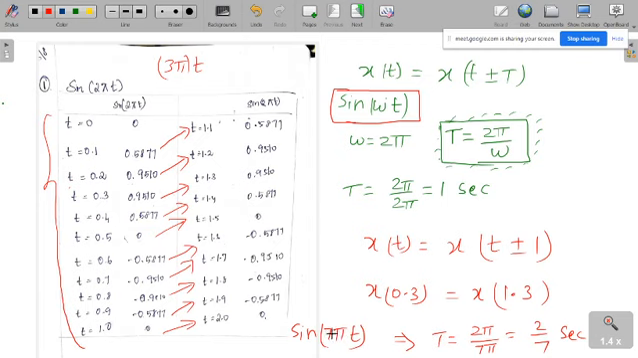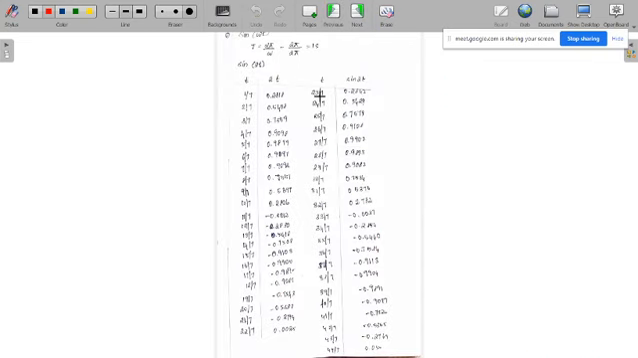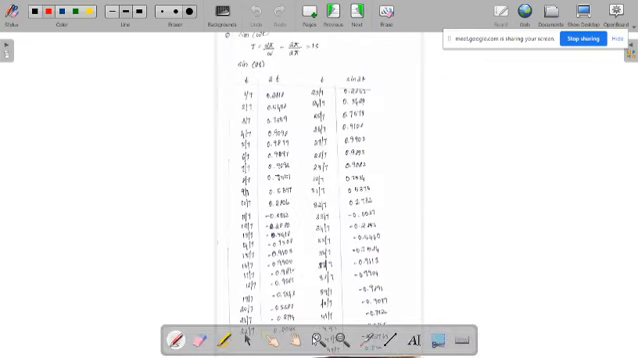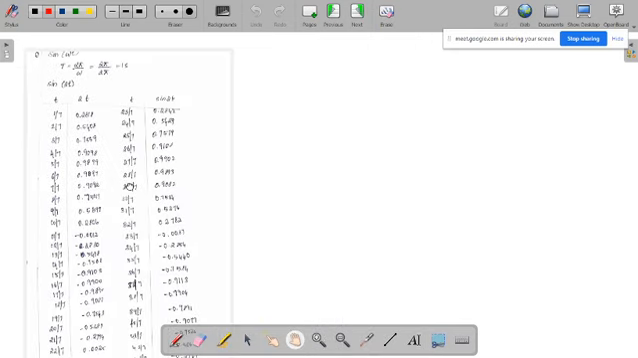So whenever you have a sine signal with pi and another number, definitely the signal is periodic. Now what about the next one? In the next case you will not have that pi. Instead of pi you will have only a number.